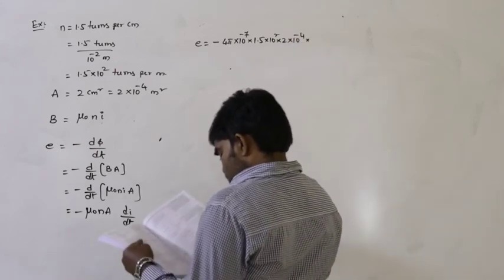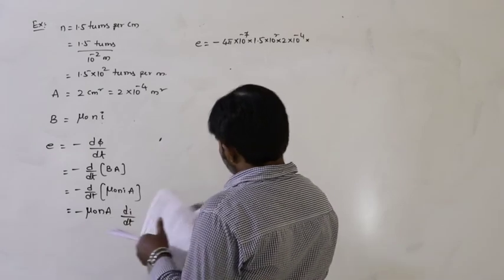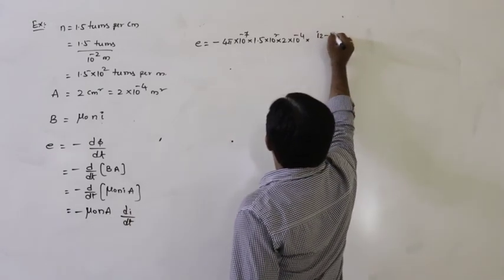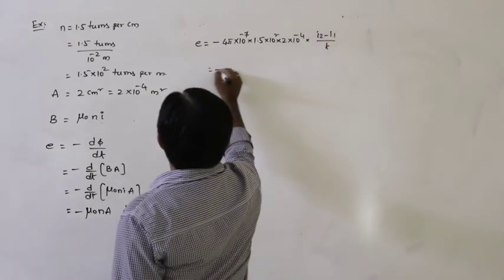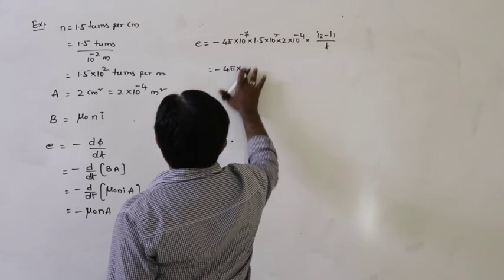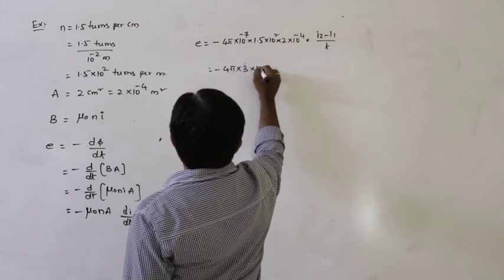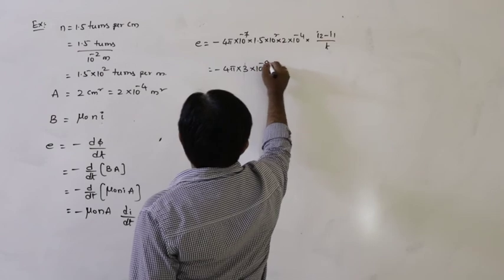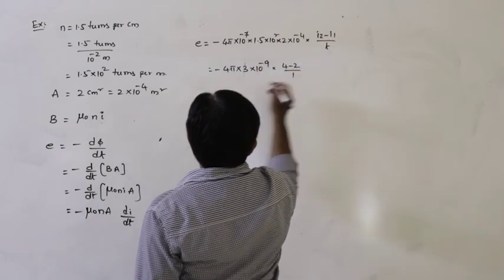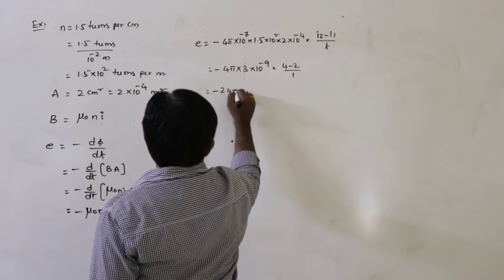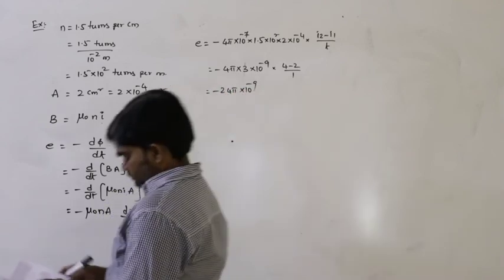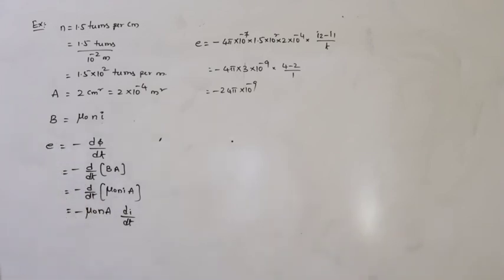Current varies from 2 amperes to 4 amperes in 1 second. That means I2 minus I1 by T. Let us say it is minus 4 pi into 1.5 into 2, considered as 3, into 10 to the power of minus 9. I2 minus I1 is 4 minus 2 by 1, which is 2. 12 twos are 24 pi into 10 to the power of minus 9. Minus 24 pi into 10 to the power of minus 9. So this is the EMF induced. So this is the situation.